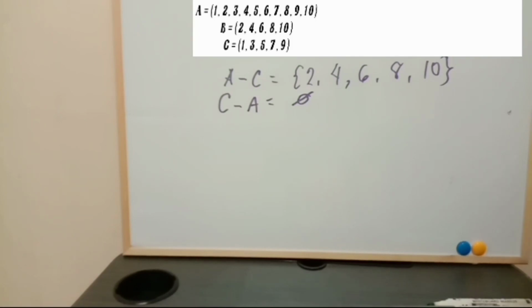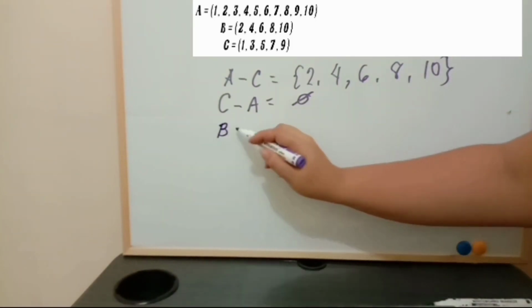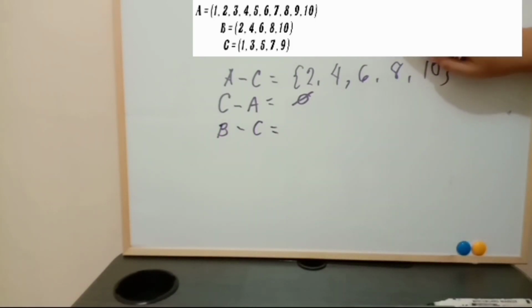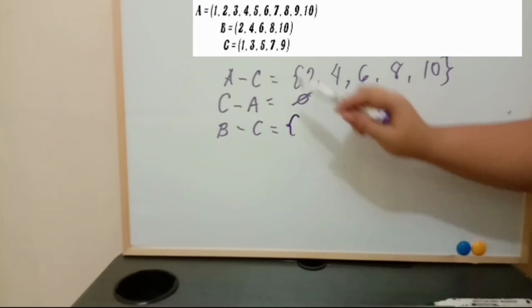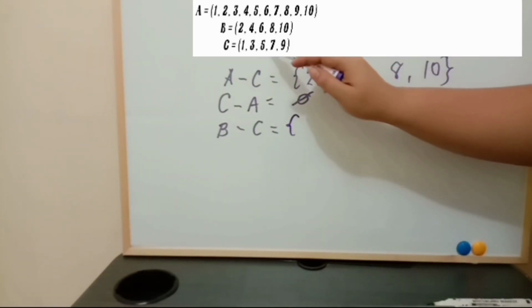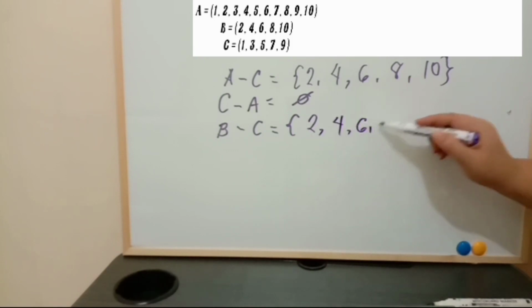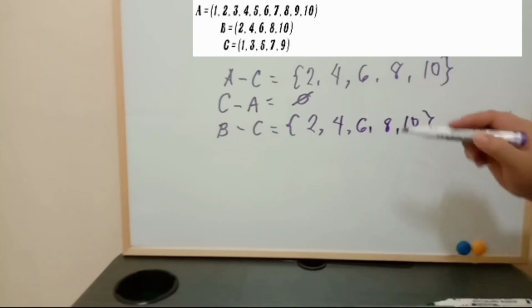Another example. Let's have the difference of B and C. What is in set B that we cannot find in set C? There is 2 in set B. There is no 2 in set C. Now we put 2, 4, 6, 8, 10.